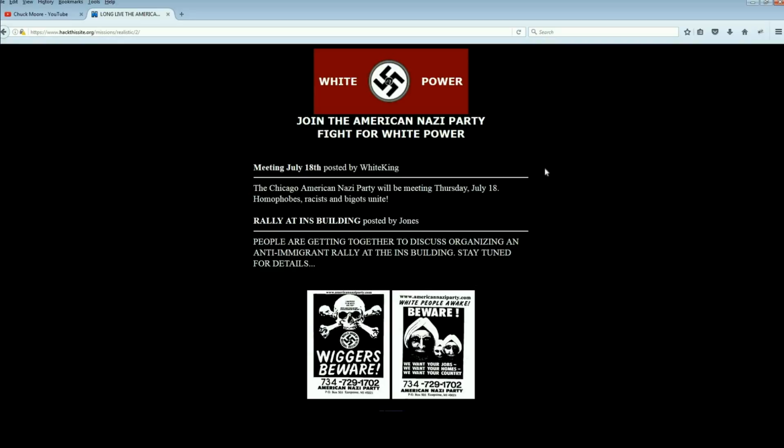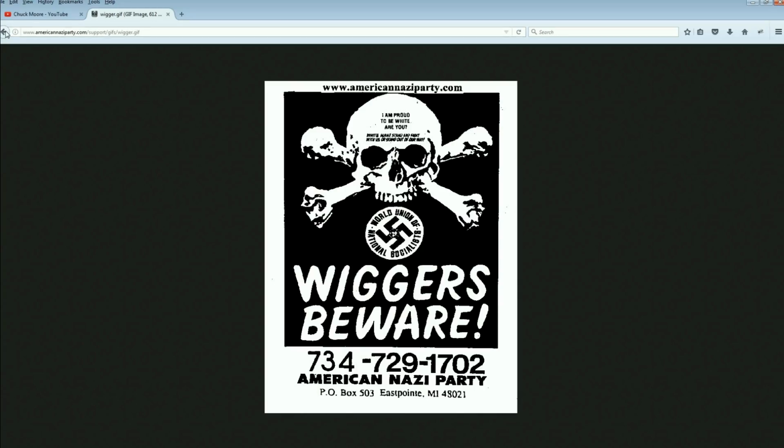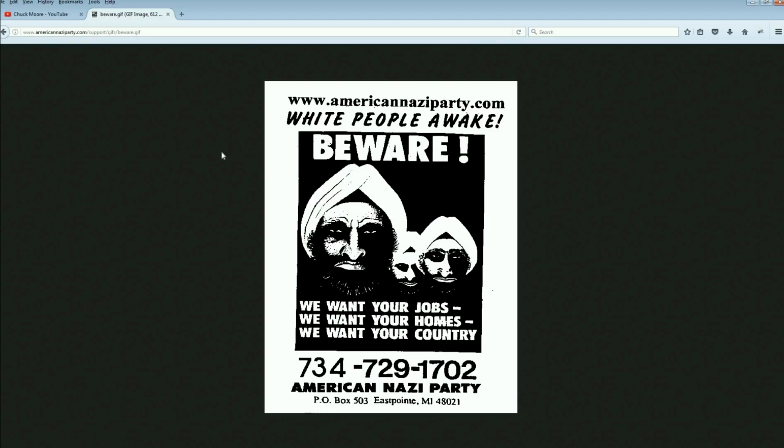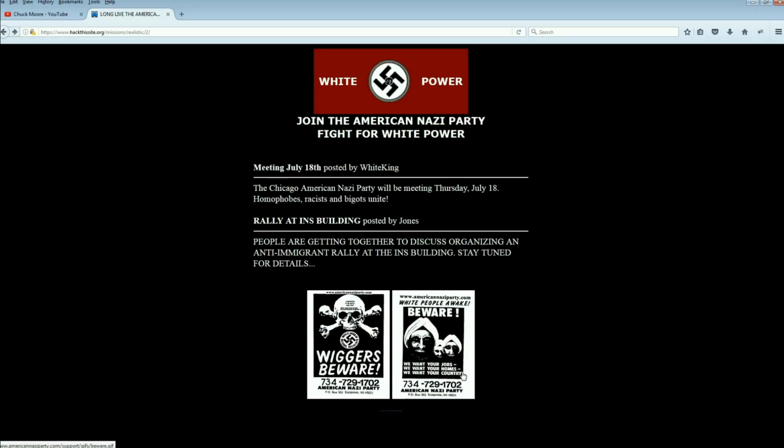But when you're taking a look at a page, look very closely at the page. A lot of times links to the administration page will be hidden. Maybe they're under pictures. You can always tell when you roll over a picture, you can see the link at the bottom. This is just going to take us to the picture. This one's going to take us to the picture. So nothing there. All this looks pretty normal. This top picture is not a link.